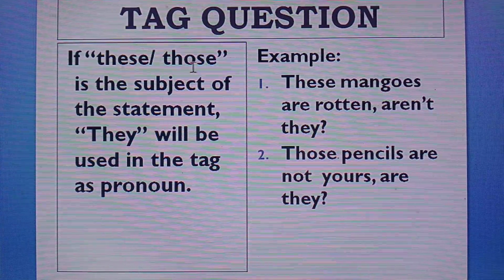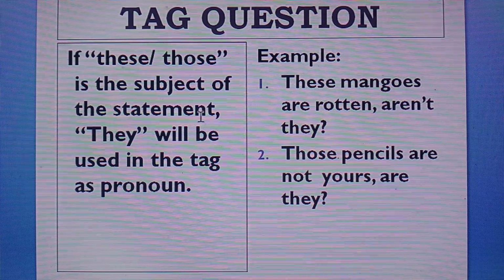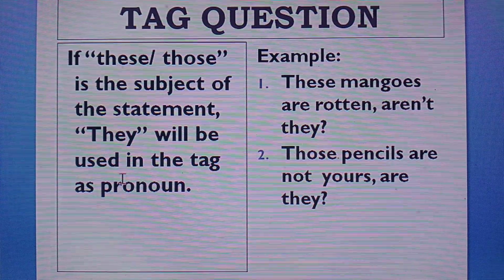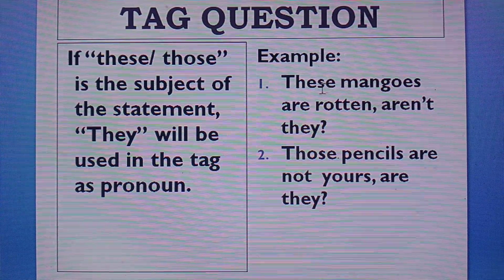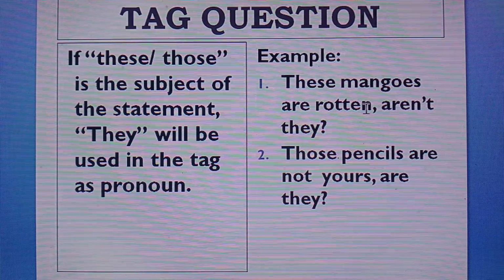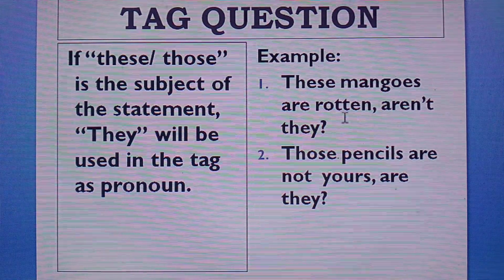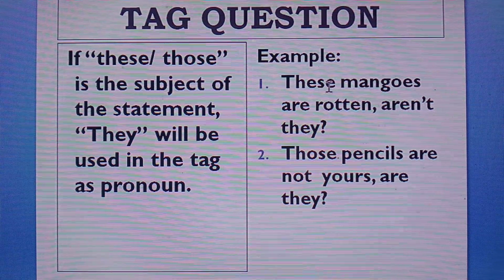If these or those is the subject of the statement, they will be used in the tag as pronoun. For example, these mangoes are rotten, aren't they? Here the statement's subject is these.